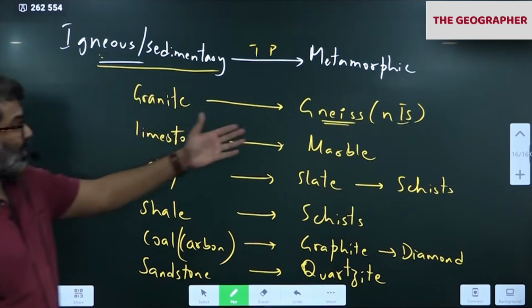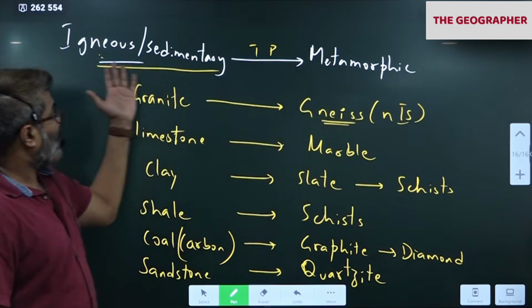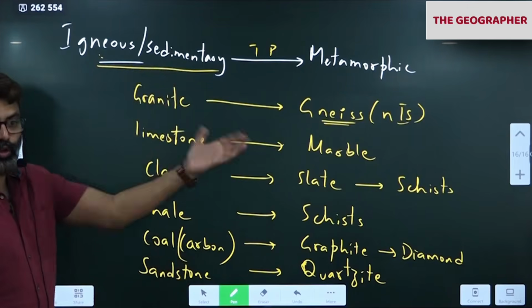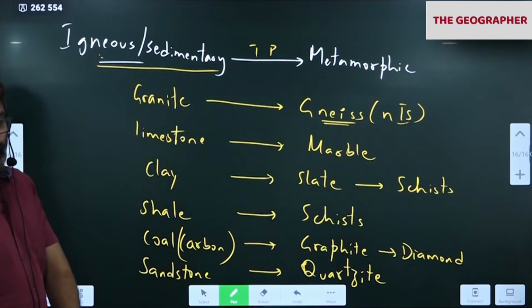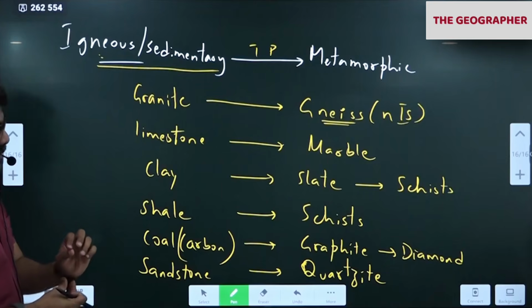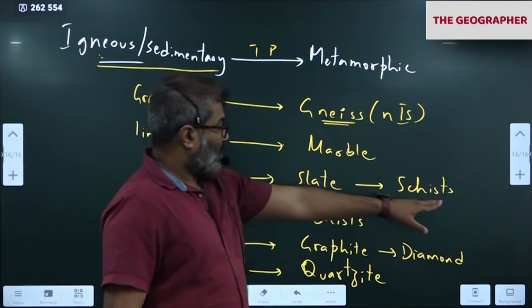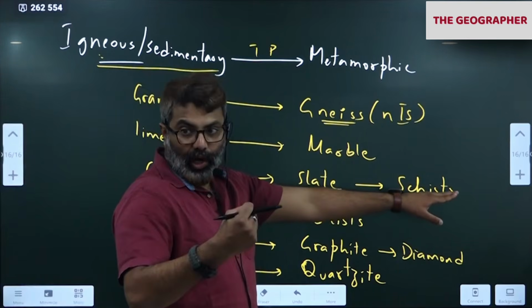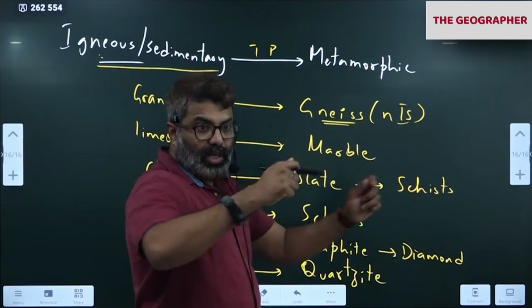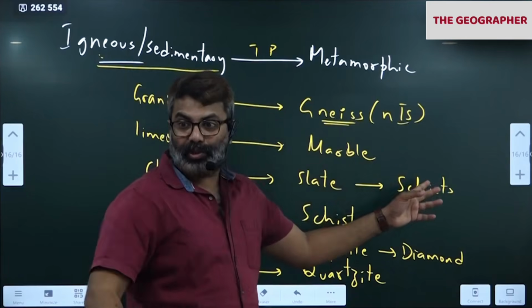I have written like this because metamorphic rocks are formed from igneous and sedimentary rocks. So I have to show them both. Okay. The schist is a very popular rock. Schist is a very hard rock. Okay. It can be easily chiseled into different statues.